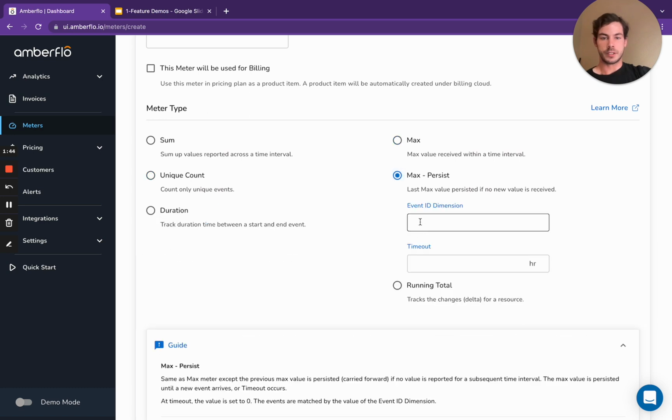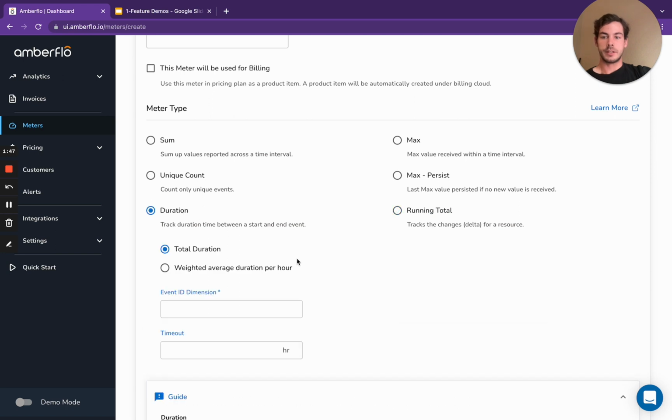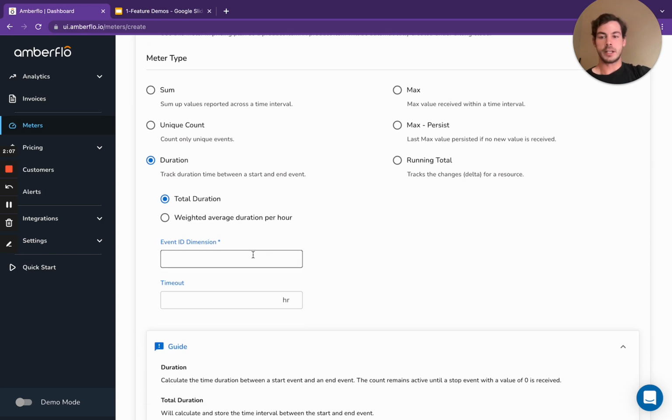For some of these, you'll notice that they ask for an event ID dimension. That's essentially a dimension value so that they can identify the resource being metered. If we use this duration meter as an example, let's suppose it's metering the compute or runtime for some compute instance. Maybe you have multiple servers. Then the event ID dimension would be the server ID, and that way you would be able to track the duration that each server was running independently. It would be able to send start and stop events for each, and then reconcile using that event ID dimension which start and stop corresponds to which resource being consumed.